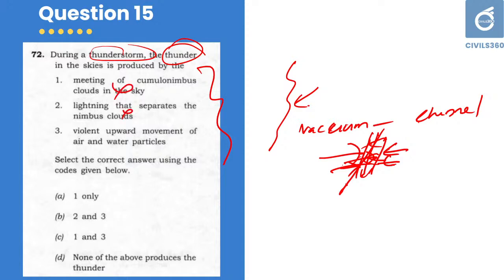So all these are wrong. They are very abstract and very wrong statements. If you know what thunder is, you can definitely eliminate these options and get the correct answer. So here the answer is none of the above. All the given statements are wrong, not related to the development of thunder.